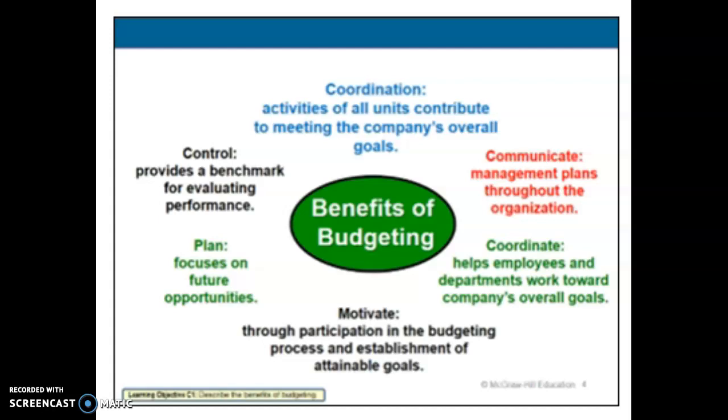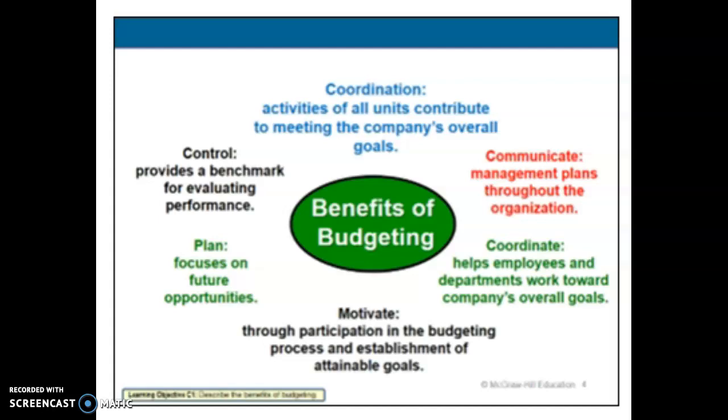The next part at the top talks about coordination. So this is going to help us coordinate the activities so all the employees and all the departments understand the company's overall goals and we can all work toward that same goal. Next, we see communicate. Written budgets communicate management-specific action plans to all employees. So we want to make sure that everyone in the company understands what those plans should be.